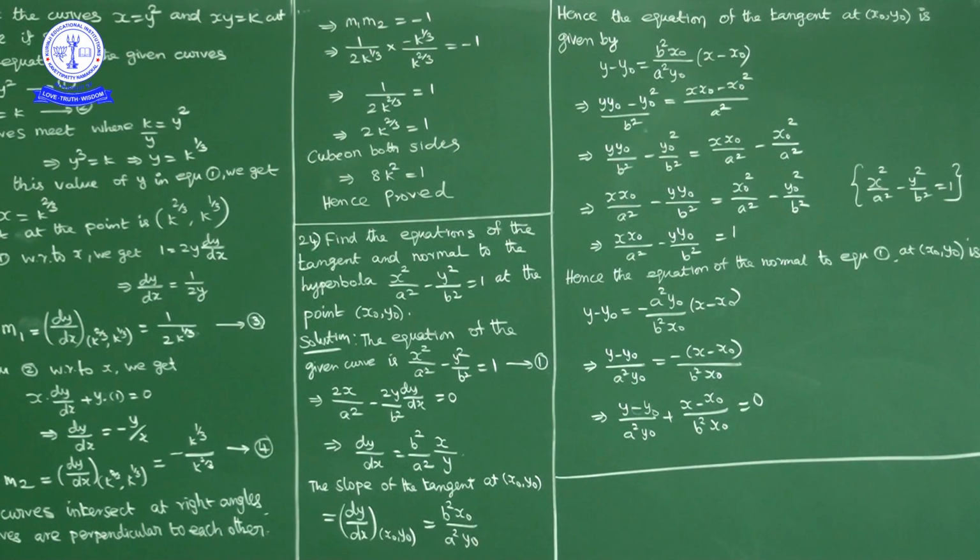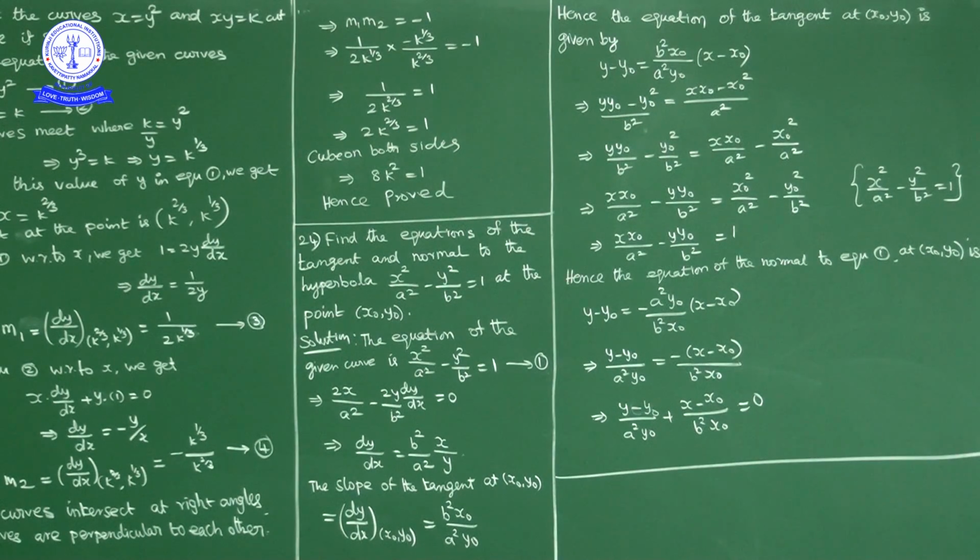Okay. Now a square y naught, I'll cross multiply this side. So what we have, y minus y naught by a square y naught is equal to minus of x minus x naught by b square x naught. Okay. This term write this side. So what we get, y minus y naught by a square y naught plus x minus x naught by b square x naught equal to 0. This is equation of normal.